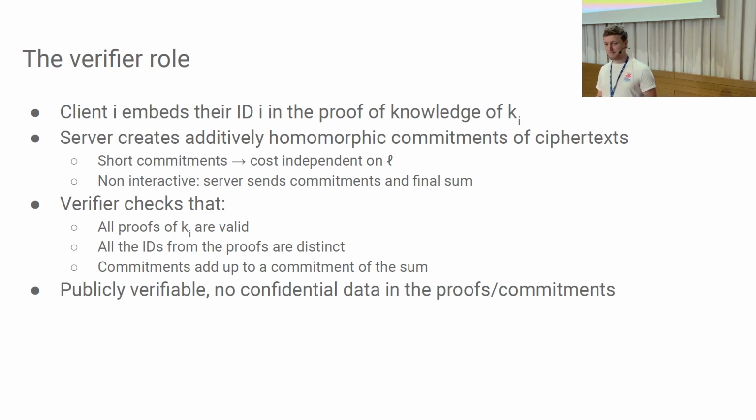And the verifier now only has to check that all of the proofs that it got for the clients are valid, and that in fact the commitment to the sum that is computed homomorphically is a commitment to the sum that the server claims it wants to decrypt. This can be done in a publicly verifiable way, so this can be done by the public, but again, it can also be done by this committee.